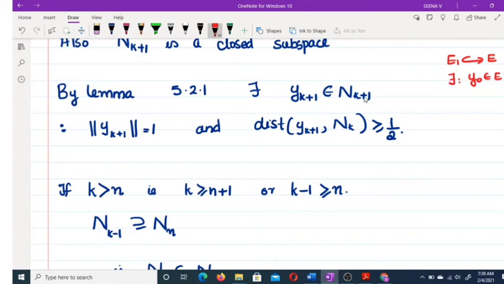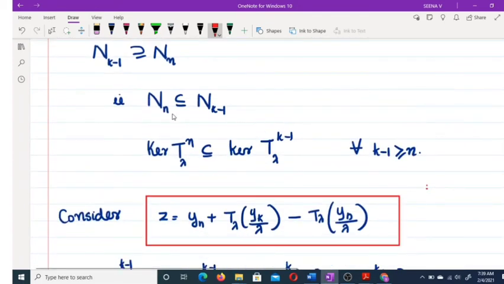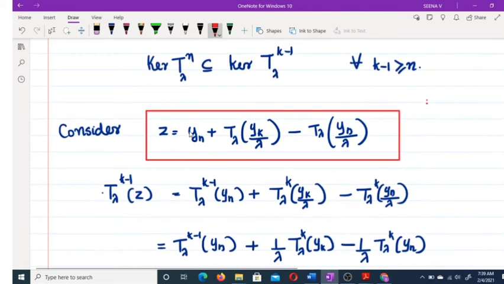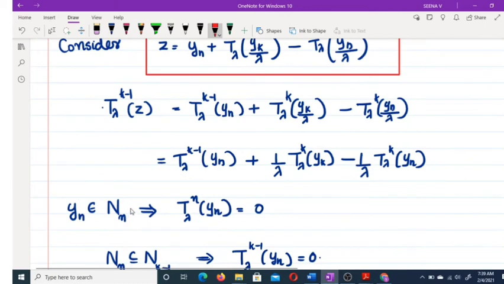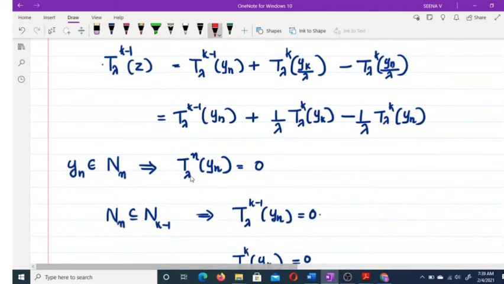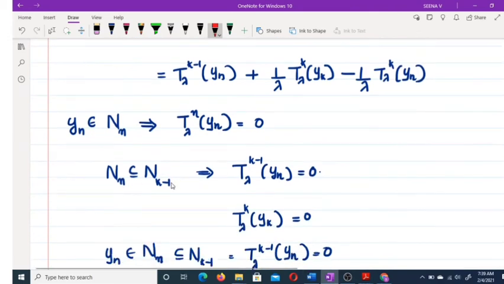Yn belongs to Nn, and Nn is a subspace of N_{k-1}. So yn belongs to Nn. That implies T_λ^n yn is equal to 0. And Nn is a subset of N_{k-1}, which implies T_λ^{k-1} yn is also equal to 0, because T_λ^n yn is equal to 0. Therefore, T_λ^{k-1} yn is also equal to 0 because yn belongs to N_{k-1}.